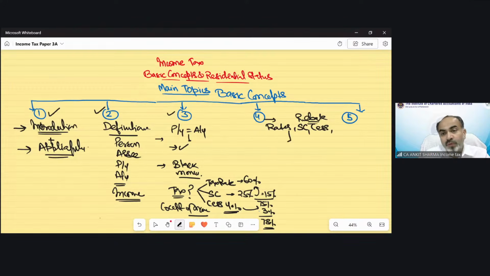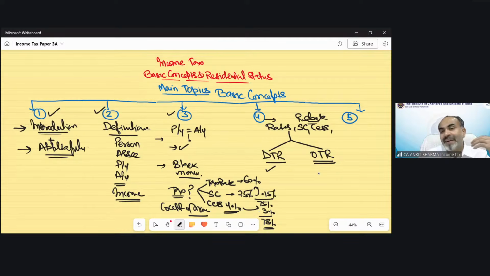In this case, we have gone through 2 regimes. We have the default tax regime. We have the optional tax regime also. We have separate rates for the default tax regime. The basic exemption limit is 4 lakh. The age of the individual and the status is irrelevant. But in case of optional tax regime, there are 3 basic exemption limits for individuals on the basis of age. It could be up to 5 lakh, there is no taxability, in case of super senior citizen. In case of senior citizen, the basic exemption limit is 3 lakh. In case of other individual, it was 2,50,000. And also for HUF, etc., it's 2,50,000.